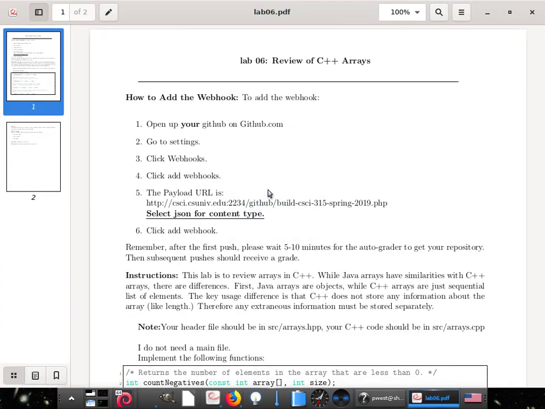Okay, so lab 6, we're actually going to start kicking off the content of this course. We're going to basically do a review of C++ arrays. These are without classes. By the way, this is going to be the only programming assignment that does not use classes. We'll quickly jump over to classes after this, but I wanted to make sure we at least have pulled together a lot of what we learned so far with makefiles and testing and Git and the autograder together, because the first time we always try and put those things together, things happen. So we need to at least have one lab where we try and put it all together and see how well we can get it going.